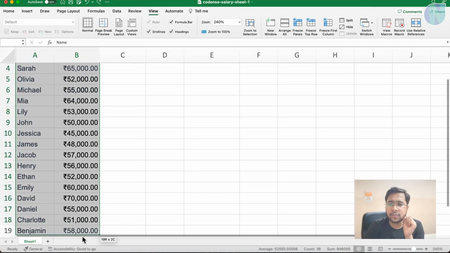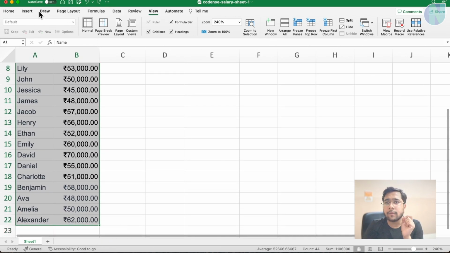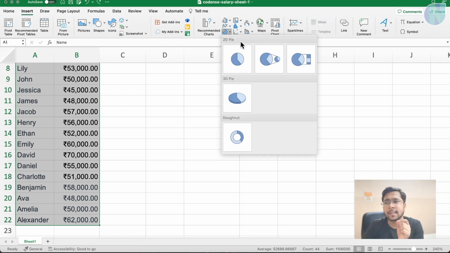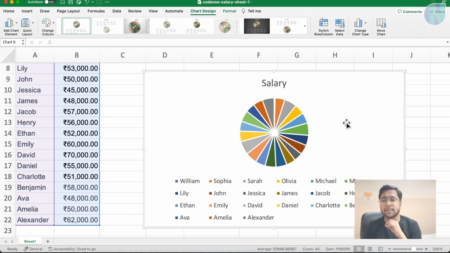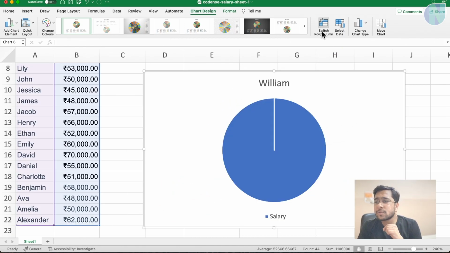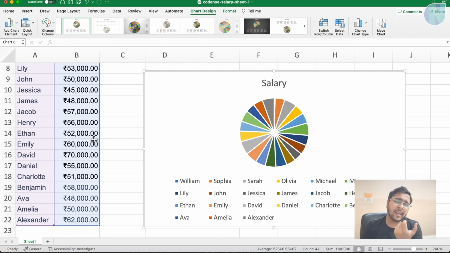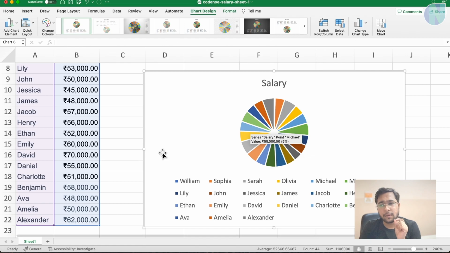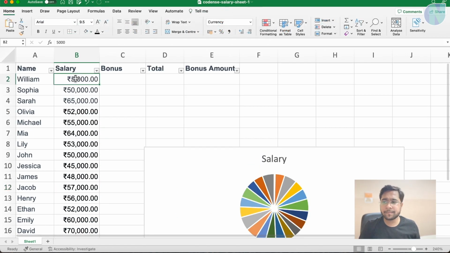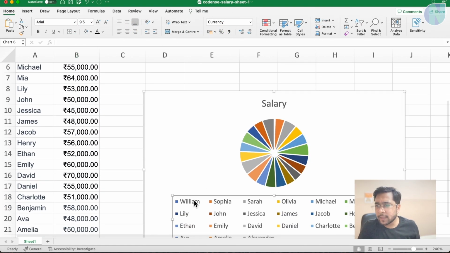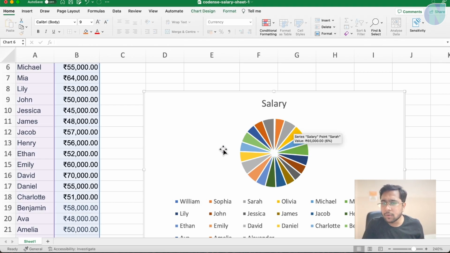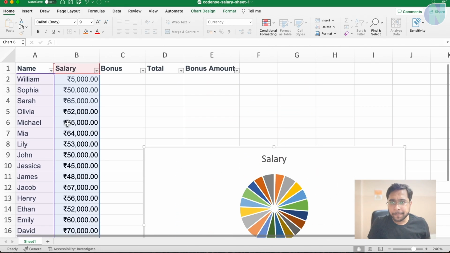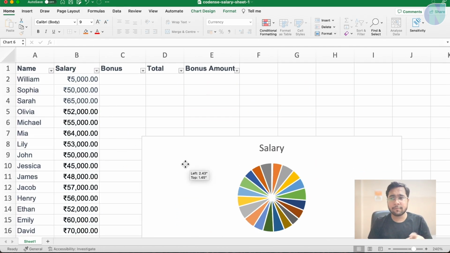Let's see some charts again. We will go to Insert and we can insert some pie charts. See how beautiful pie charts come up. There are options like switch rows and columns, though this data is not good for a pie chart, so our pie chart doesn't look good, it looks similar. Let's change some value, like this is the Williams area. If you hover over it, it may tell you which data you have selected for this chart.